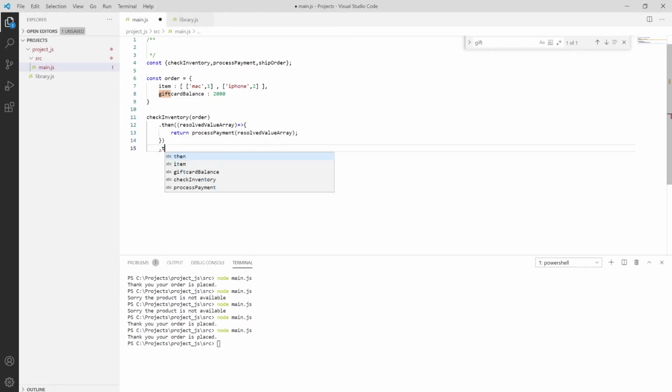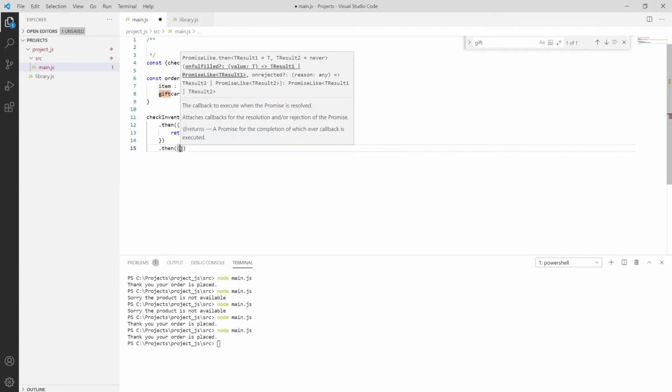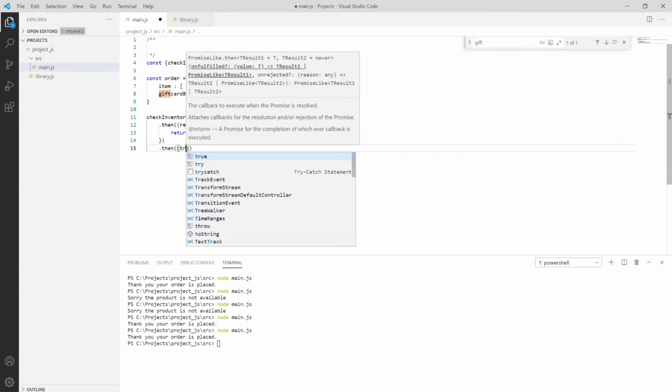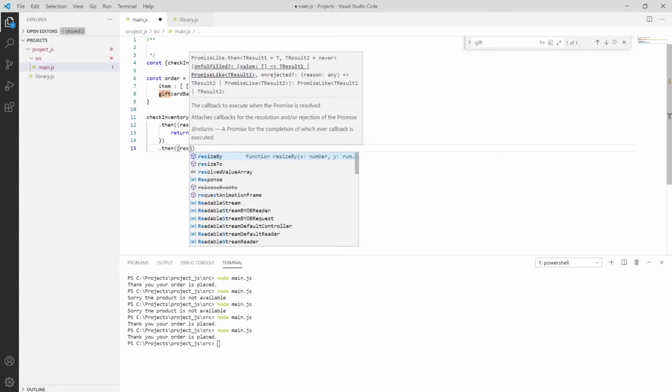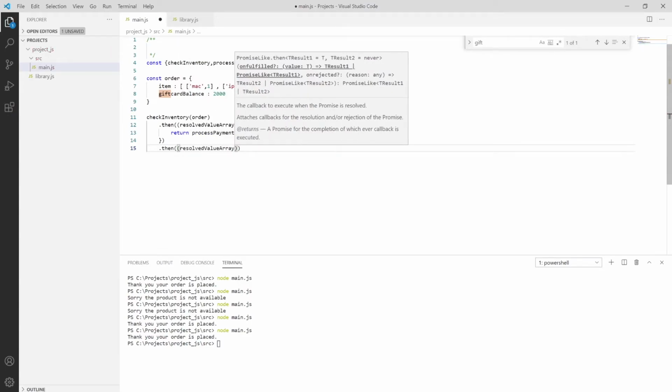Then I'm using one more then function, which will simply have the resolved value array as an argument, and then using ES6.